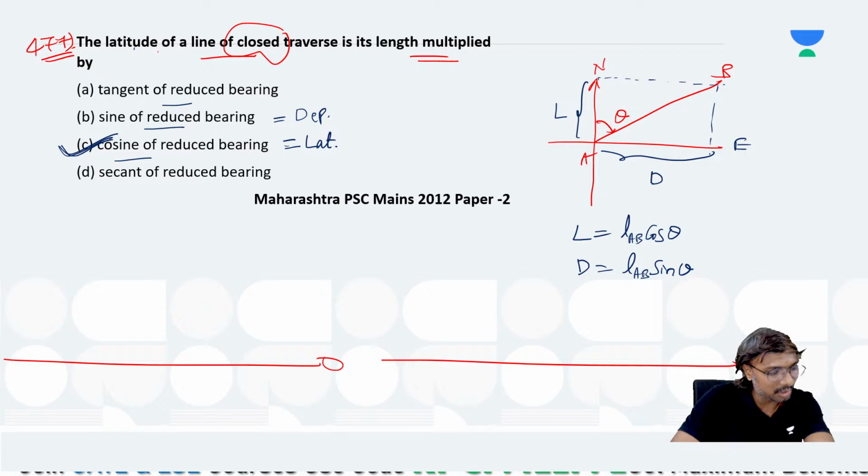Cosine or cos both are the same, right? Cosine means cos only, Anjanelu. Cosecant is different. Cosine or cos both are the same. Cos of any angle is called the cosine of the angle only.